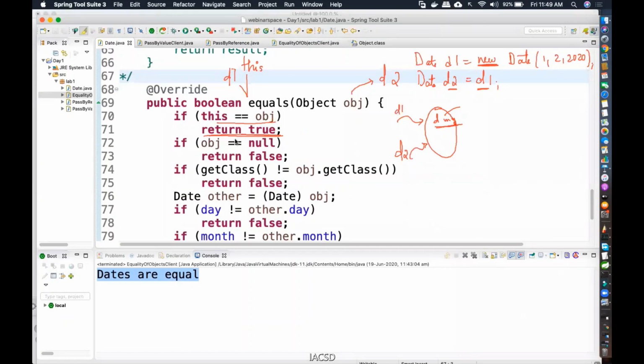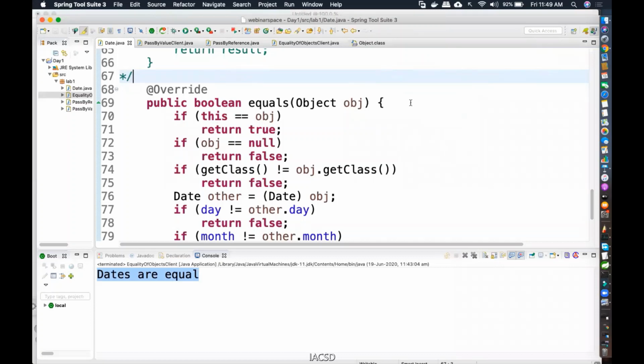Now see the second case. If I'm coming over here, it would have returned already. If it's coming over here, it means that they are not pointing to the same object. So I'll just delete this. This is my D2, this is my D1, and this is also pointing to D1. Now let's see the next case.